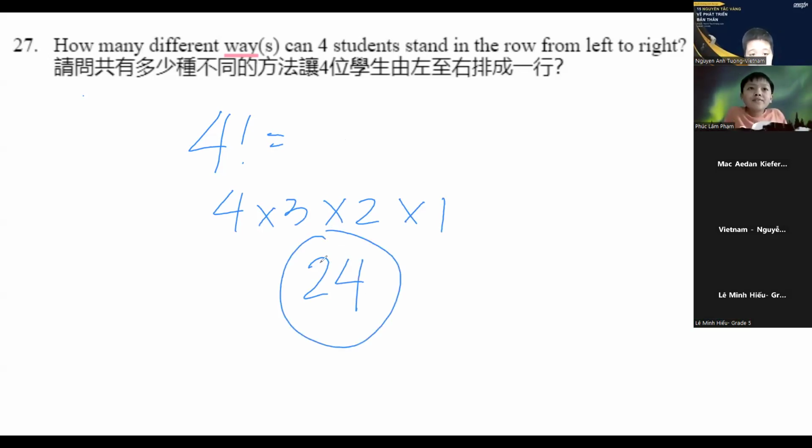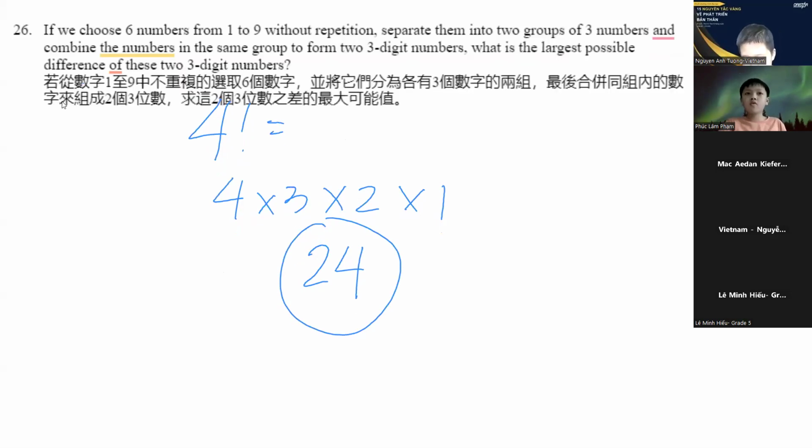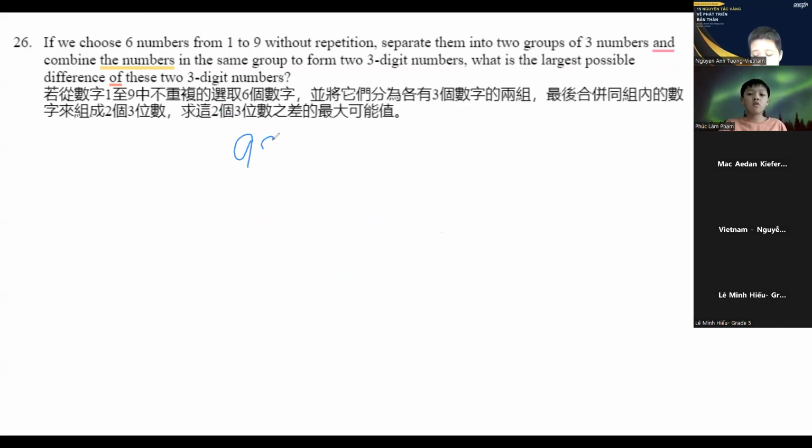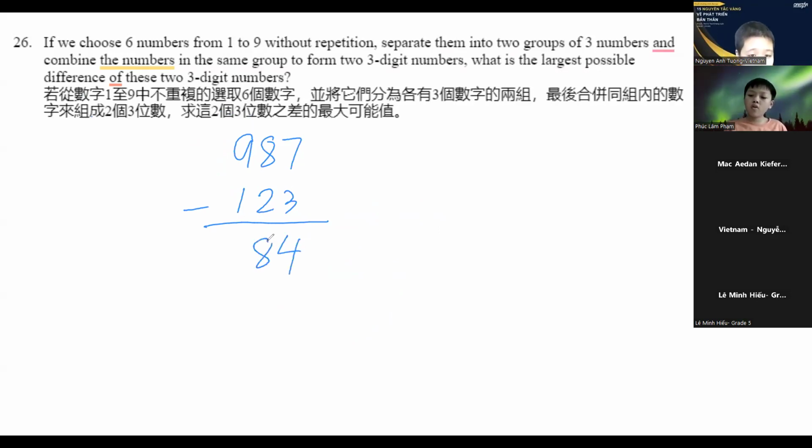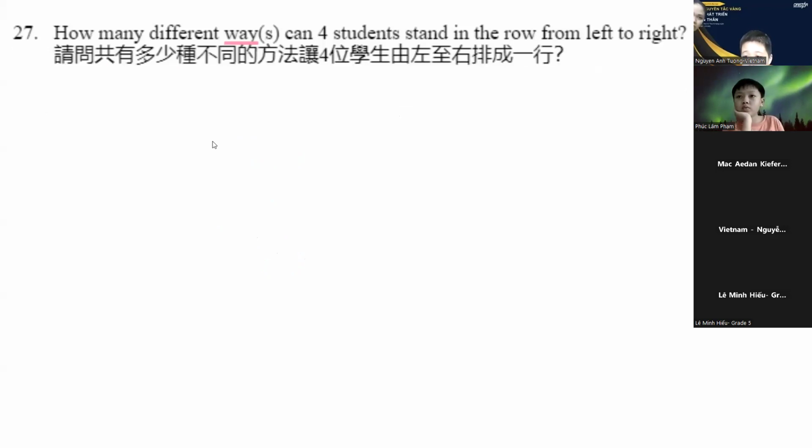Okay? Teacher, I have a question. What's your question? What's the answer at 26? The answer in 26 is just 864, because the biggest 3-digit number we can make is 987. The smallest is 123. Subtract them, you get 864. Okay, thank you. Welcome. So again, number 27, this is just 4 times 3 times 2 times 1. We get 24. That is easy.